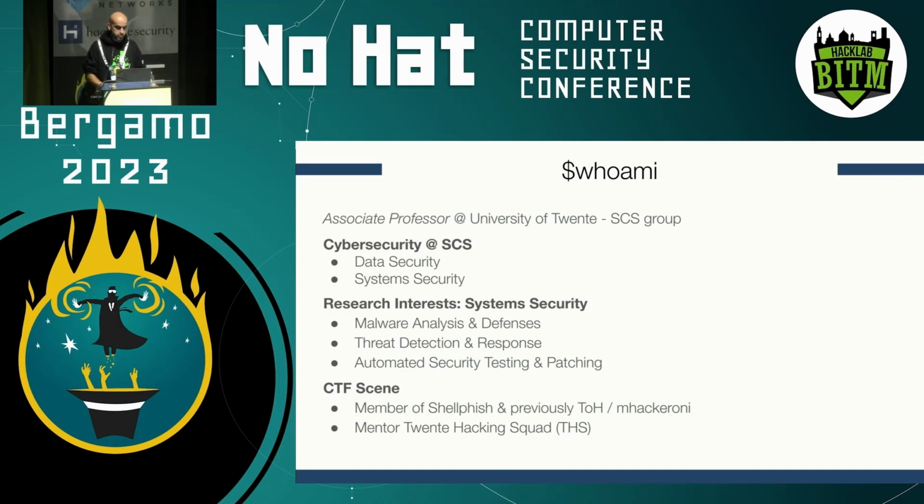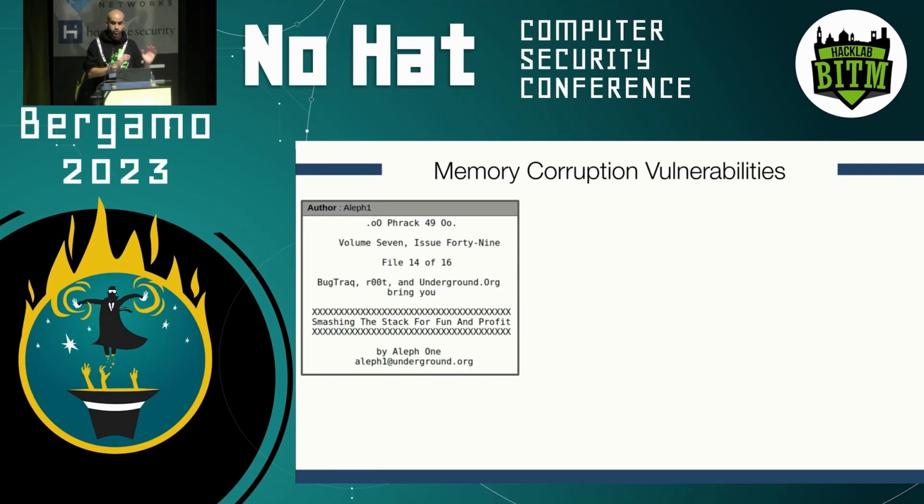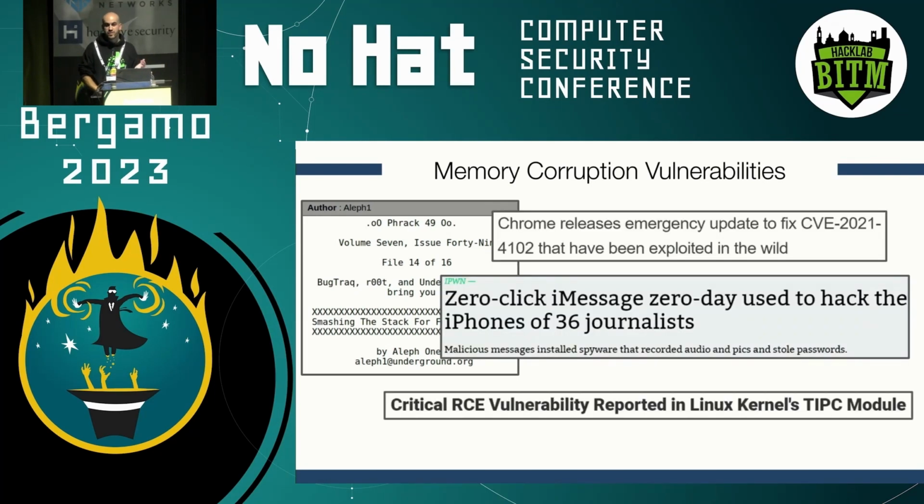Let's talk about memory corruptions. We already attended a nice talk from Richard that told us a lot about how to find vulnerabilities. Some of you might recognize this screenshot. It is from a paper published in 1996, the very famous paper on smashing the stack for fun and profit. Basically, one of the first ones to discuss exploitation techniques for stack overflows, back in the days where we had executable stacks, no address space randomization, no control flow integrity, and so on. So pretty easy. 30 years after, we're still dealing with memory corruptions, right?